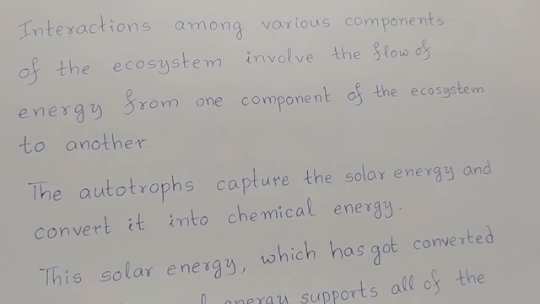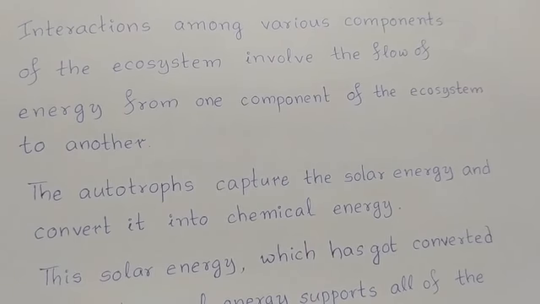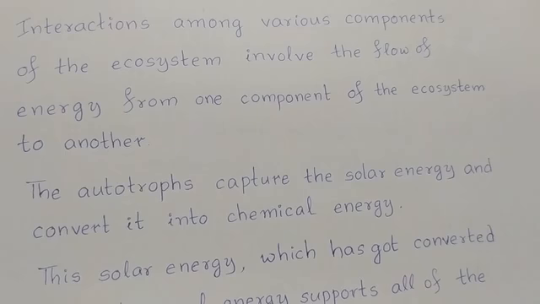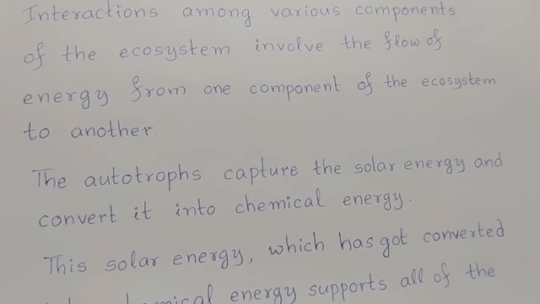These interactions among various components of the ecosystem involve the flow of energy from one component of the ecosystem to another component of the ecosystem. Right.